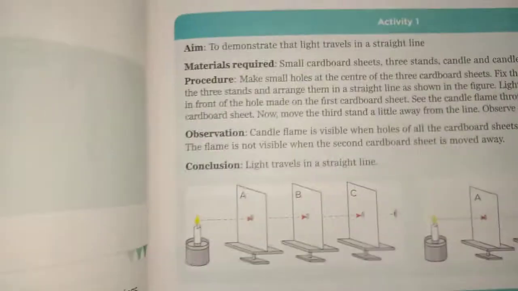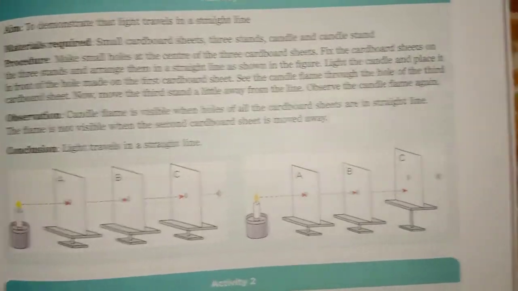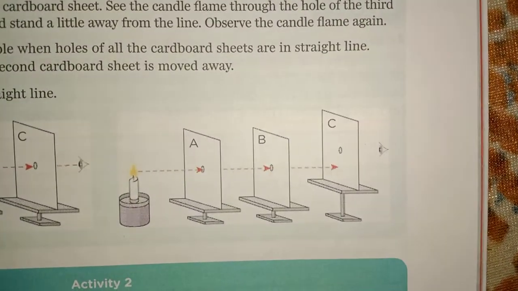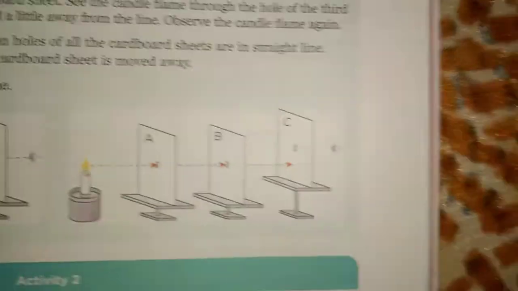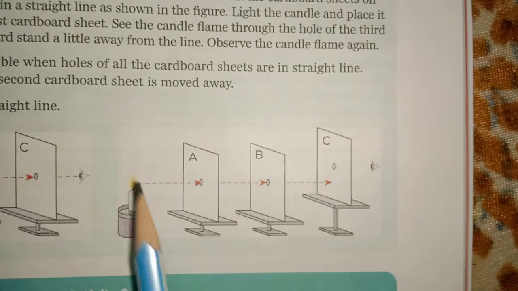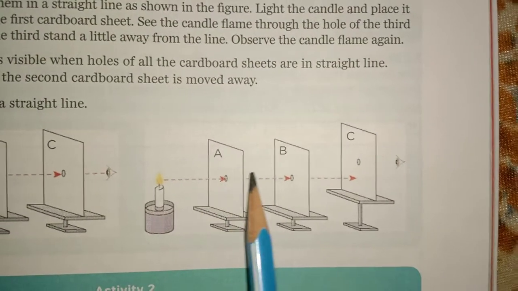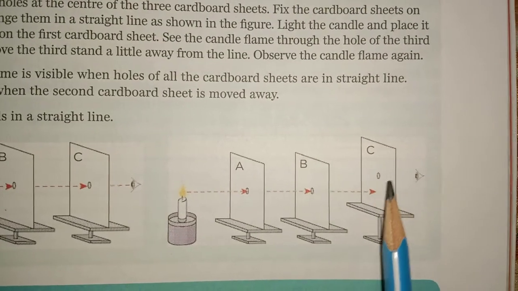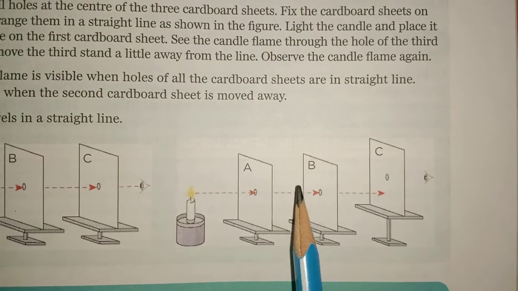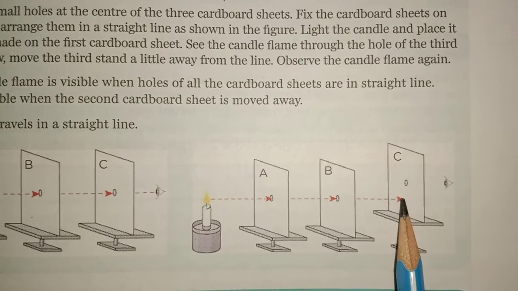It is a very easy activity. Put a candle and 3 cardboards with holes. Okay, if the cardboards are not aligned in a single line, the candle will not be visible. You are observing here, this is the candle and this is the observer, and because the holes are not aligned in a single line, the candle is not visible because light can't bend, it is going in a straight path, and this is the obstacle.